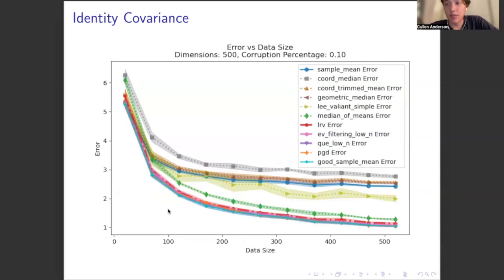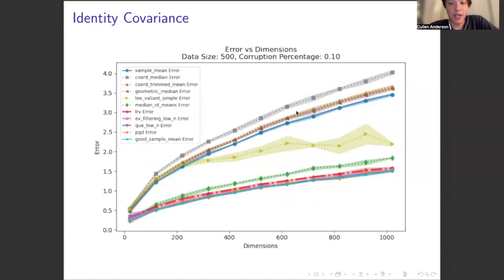So this is a zoomed in plot of what I just showed you, showing up to data size equals 500. So this looks at the case where there is less data than there are dimensions. And we see that these trends are even more clear, that even with very low data size, these algorithms, again, LRV, eigenvalue filtering, quantum entropy scoring, and projected gradient descent, these recent algorithms all tend to perform very close to the good sample mean, while median of means only lags slightly behind them, and other estimators perform much worse.